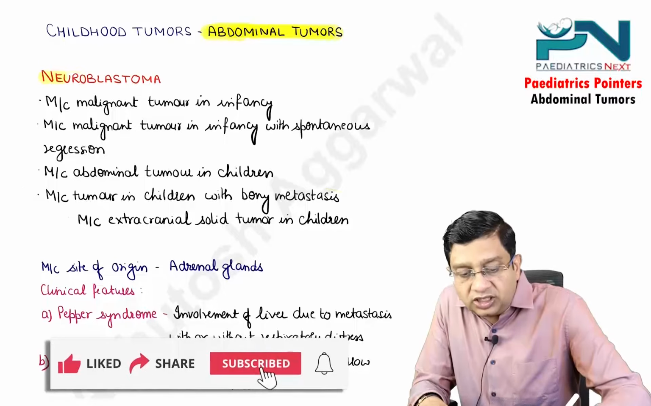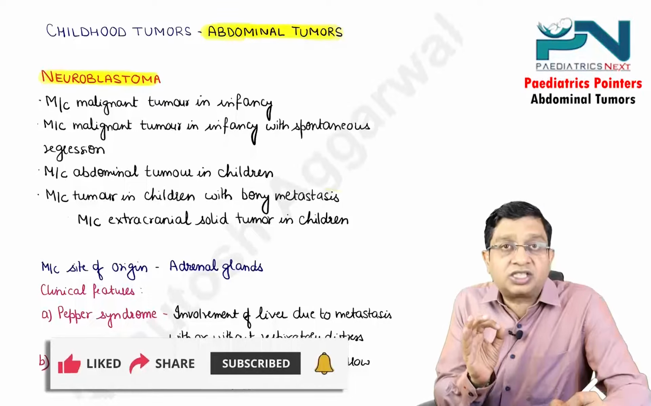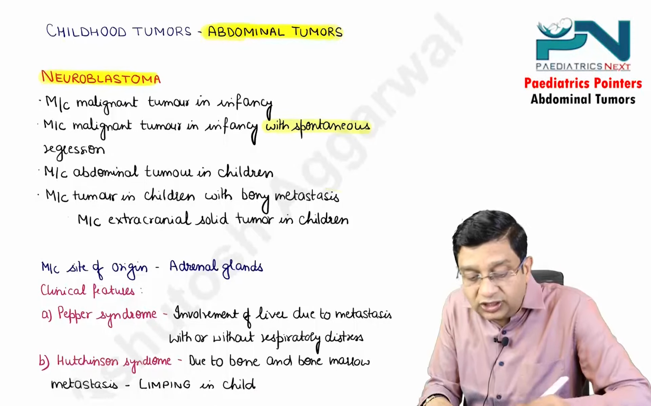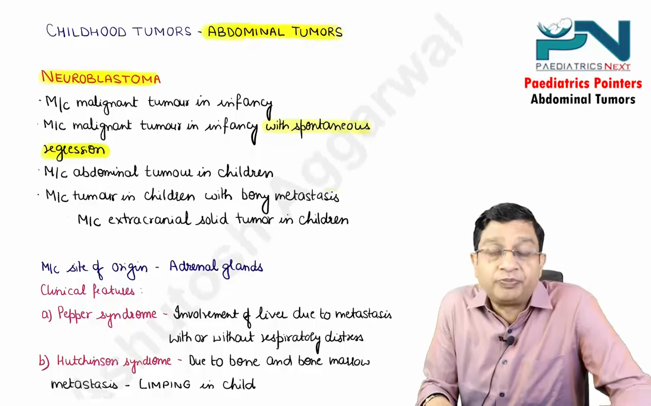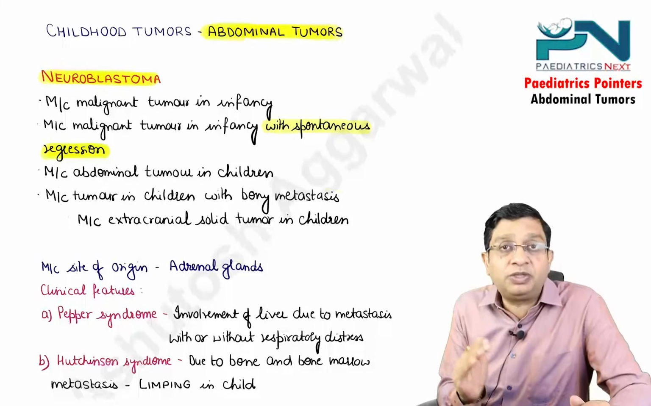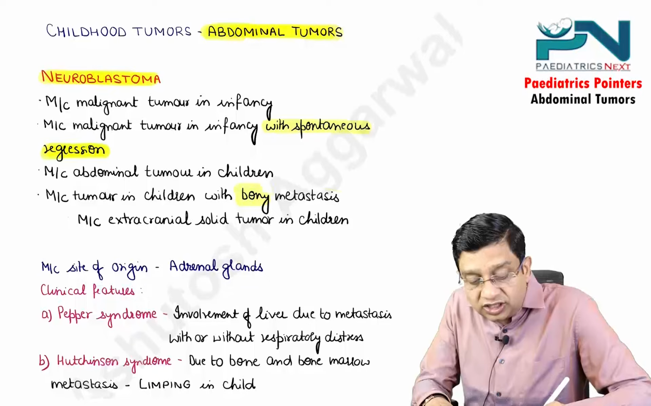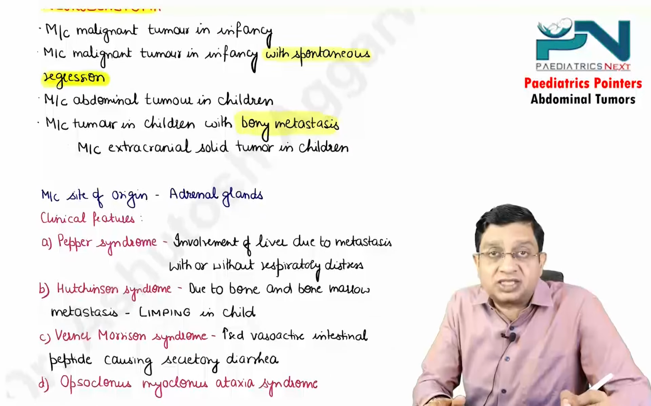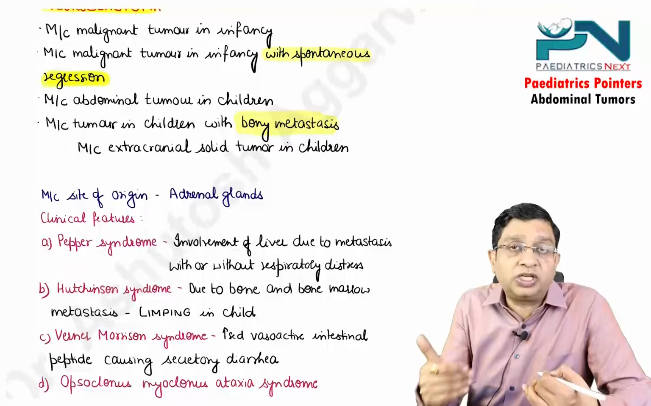Neuroblastoma overall is the most common malignant tumor in infancy, also with spontaneous regression. It is the most common abdominal tumor in children. Most common tumor in children with bony metastasis. It is the most common extracranial solid tumor in children.